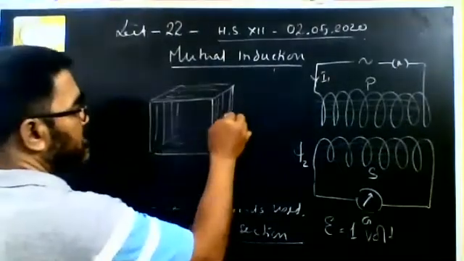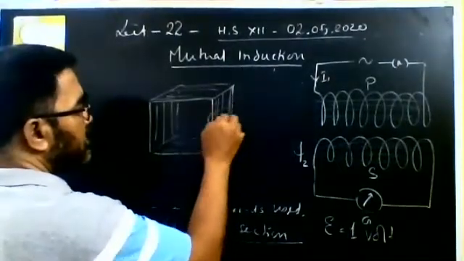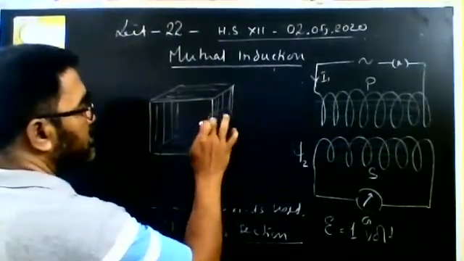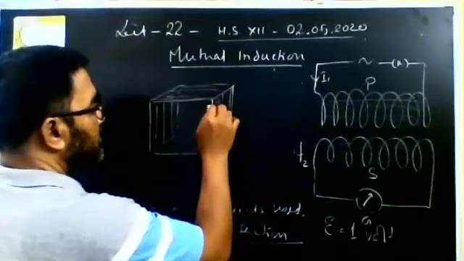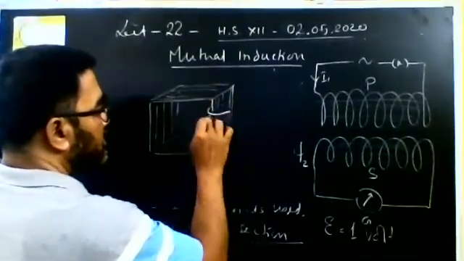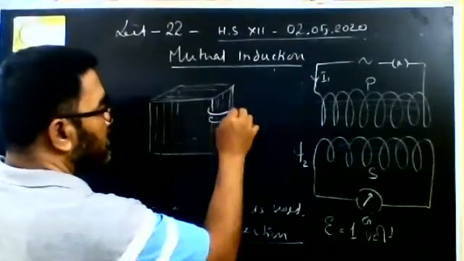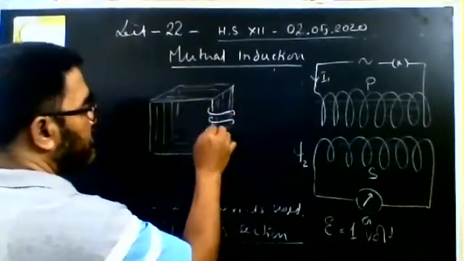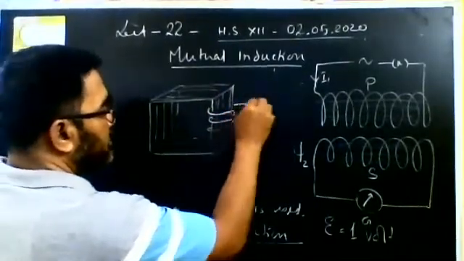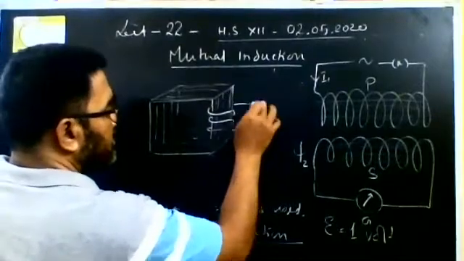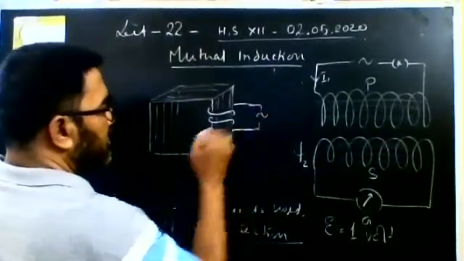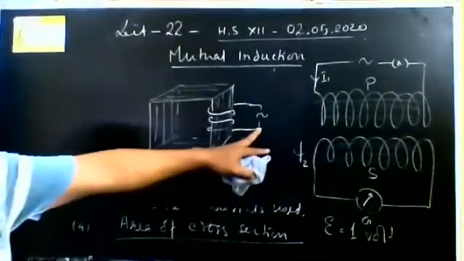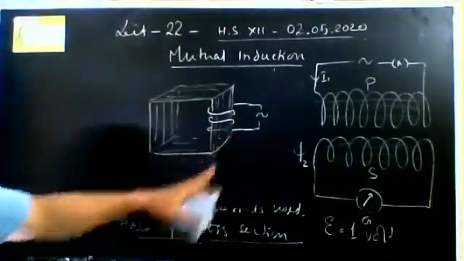On one side, a primary coil is connected, and an oscillator or AC voltage is applied.